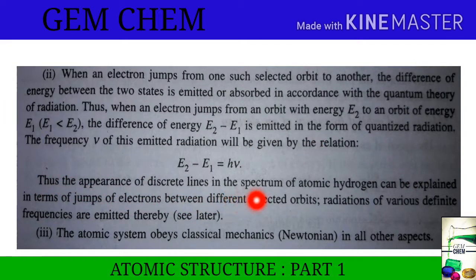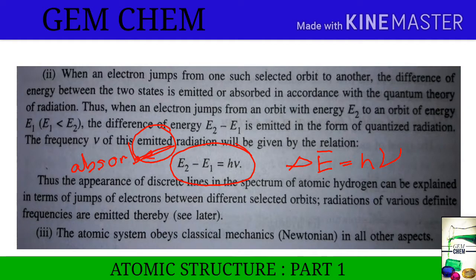Thus the appearance of discrete lines in the spectrum of atomic hydrogen can be explained in terms of the jump of electrons between different selected orbits. Radiations of various definite frequencies are emitted thereby. So what I mean to say is, when an electron jumps from one stationary orbit to another, only then is energy absorbed or emitted according to Planck's equation, which can also be represented as delta E equals h nu. This frequency nu is the frequency of absorbed as well as emitted radiation. Not only emitted radiation, it can also be for absorbed radiation. Right?